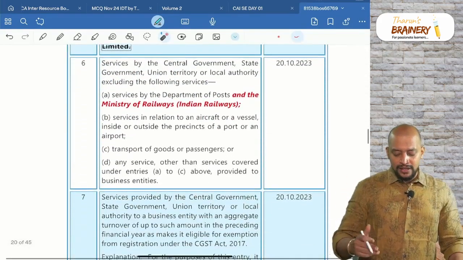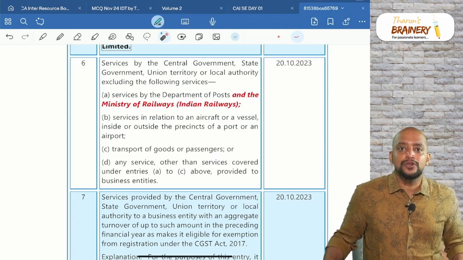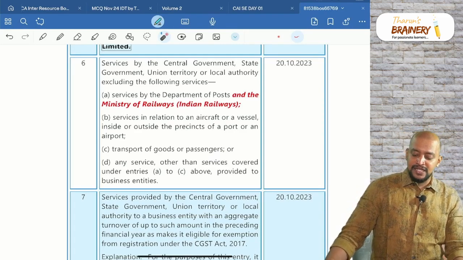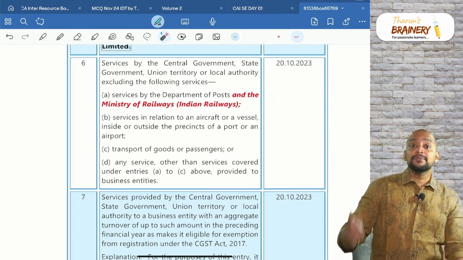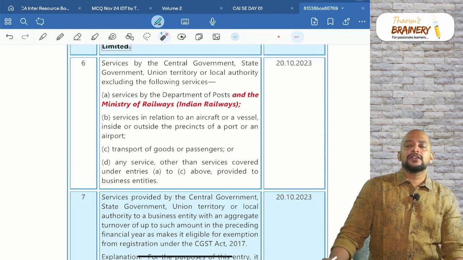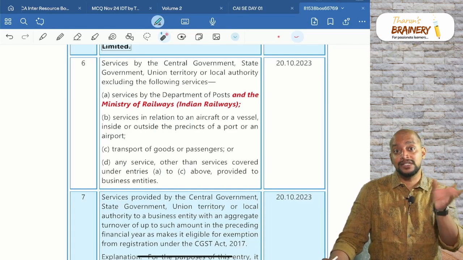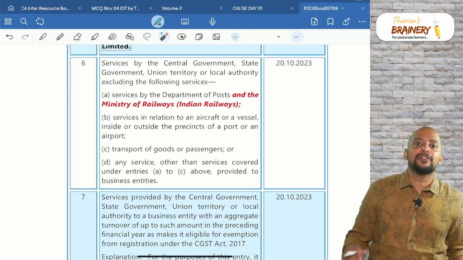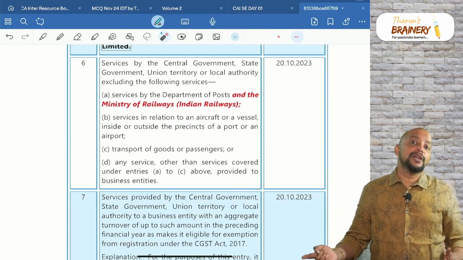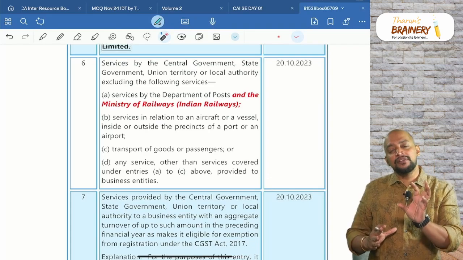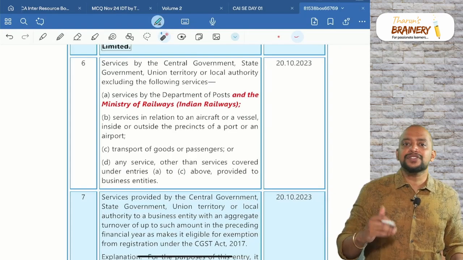Then next one, for Indian Railways, we don't have any exemption that is applicable for services to business entities. Okay. So services by Department of Post and Ministry of Railways, and even the interdepartmental services we have discussed. In specific exemptions, one department of central government to another department of central government or state government, that exemption is also not applicable for railways. So the services to business entities point will not be applicable to railways, which means now railways is always taxable. Unless the transportation is exempted, all other activities of railways will be taxable.